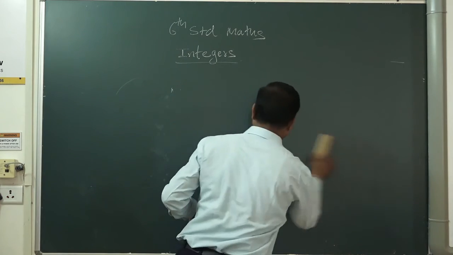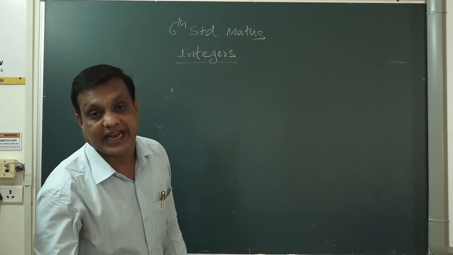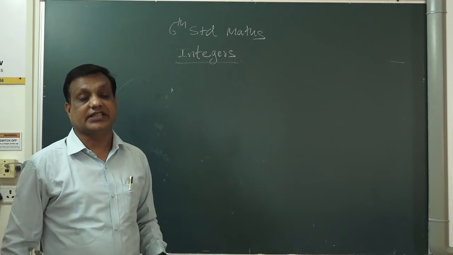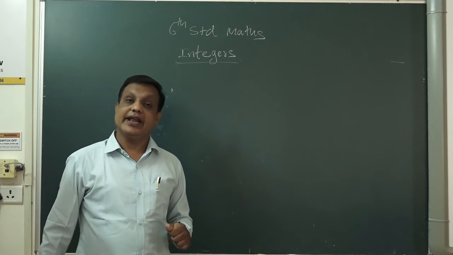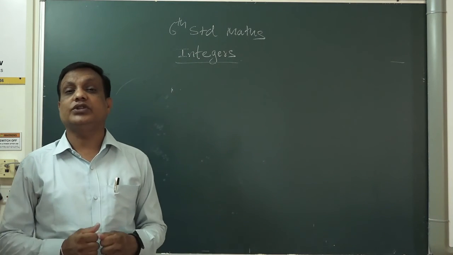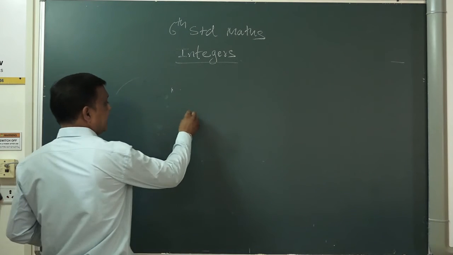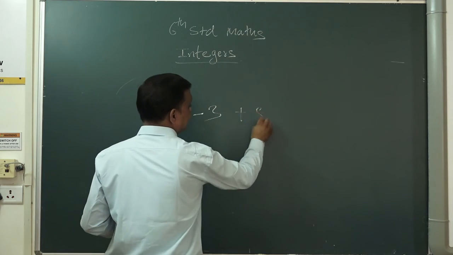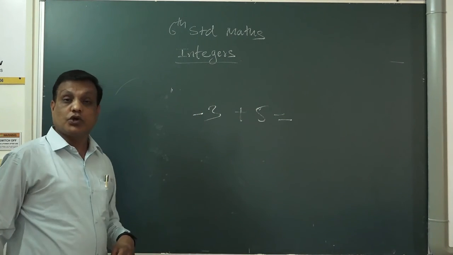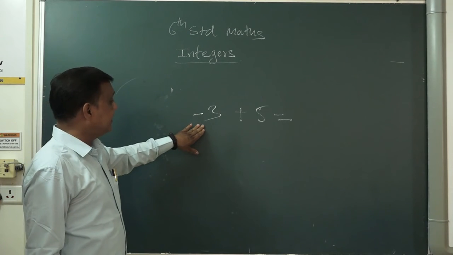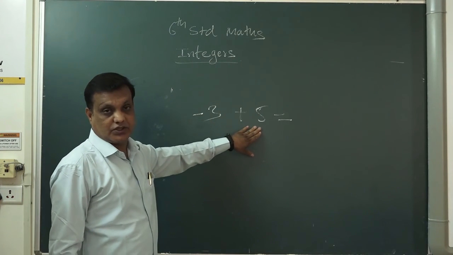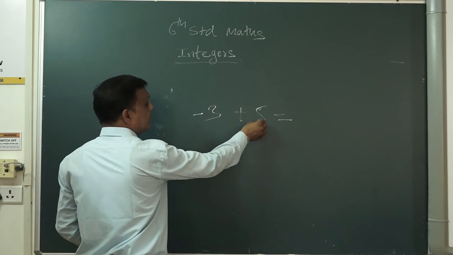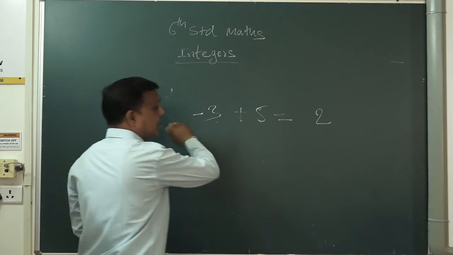Now we will see addition and subtraction. So this addition and subtraction we will see in our next class, how to do the addition and how to do the subtraction. Here I am giving a small example. If a number is -3 and plus 5, so what to do? Here one number is in minus, one number is in plus, so you have to subtract. So you have to subtract 5 minus 3, it became 2, and you have to put the bigger number's sign.